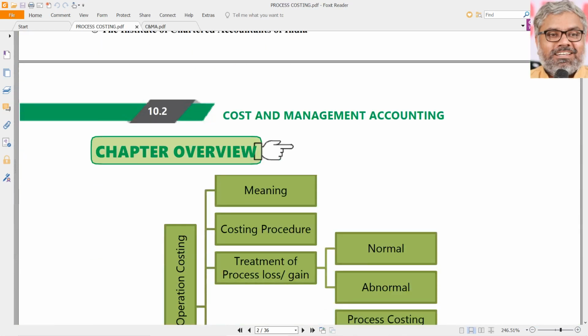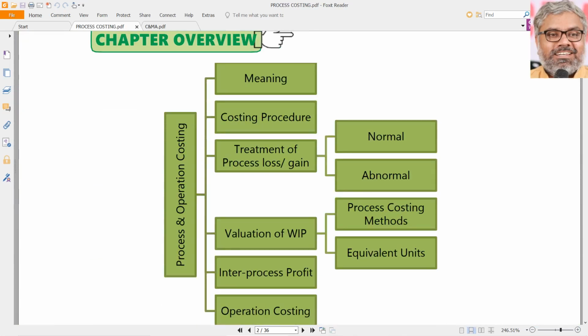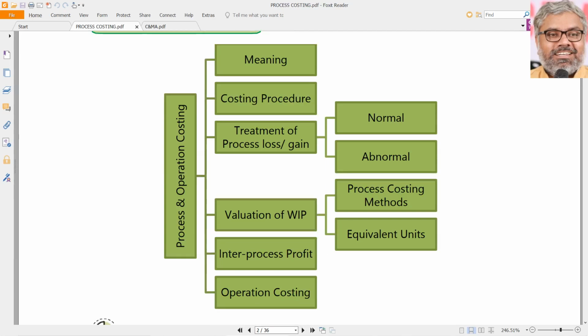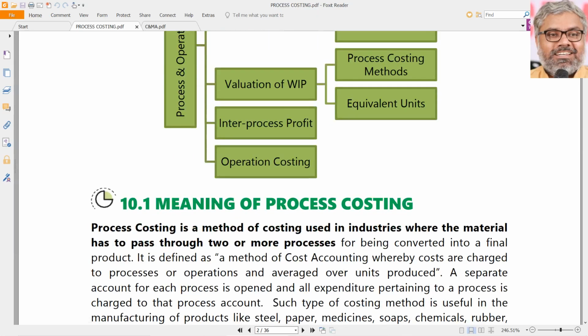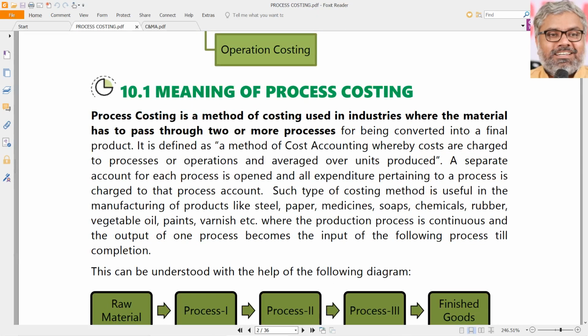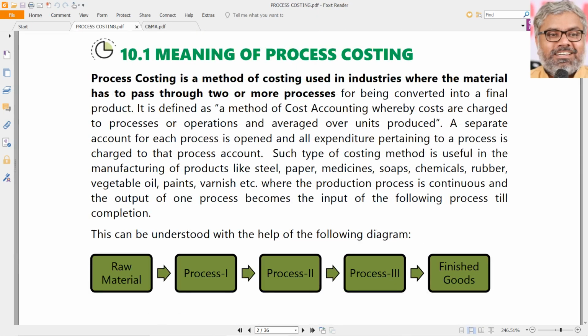Let us start with basically understanding what kind of industries can use this process costing, and what kind of situation warrants such a method of costing to be used. Definitely this is a method of costing, just like contract costing or operating costing or service costing.